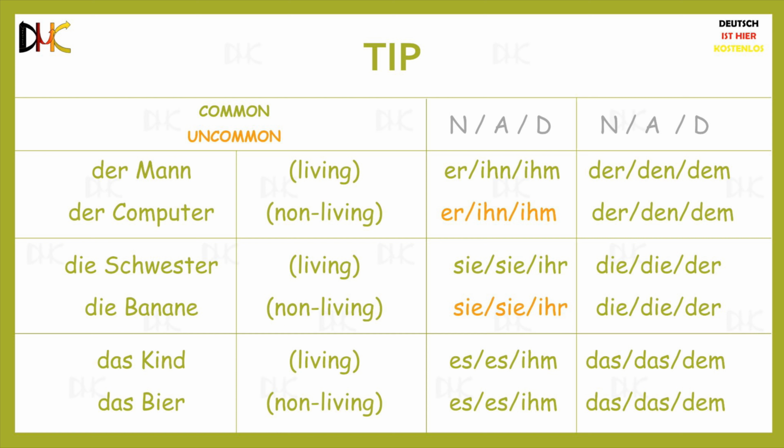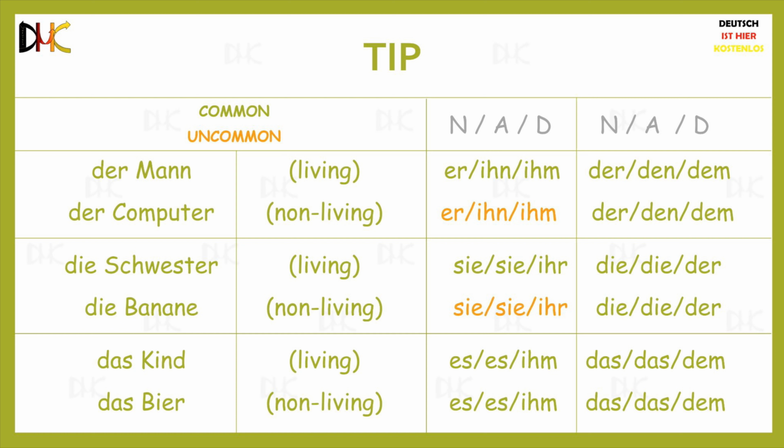Similarly, die Schwester can be replaced with the personal pronouns sie, ihr, or the nouns die Schwester, der Schwester, without second thoughts. For neutral German nouns, the use of both the pronouns and the nouns, that is es, ihm, and das, dem, is common regardless of whether the noun is living or non-living.